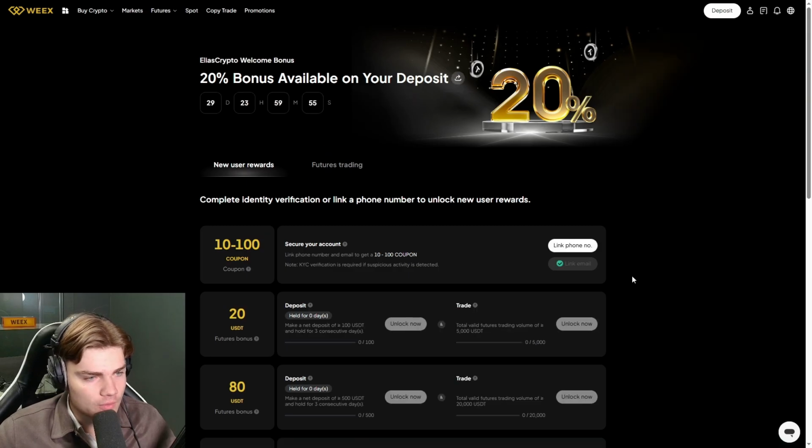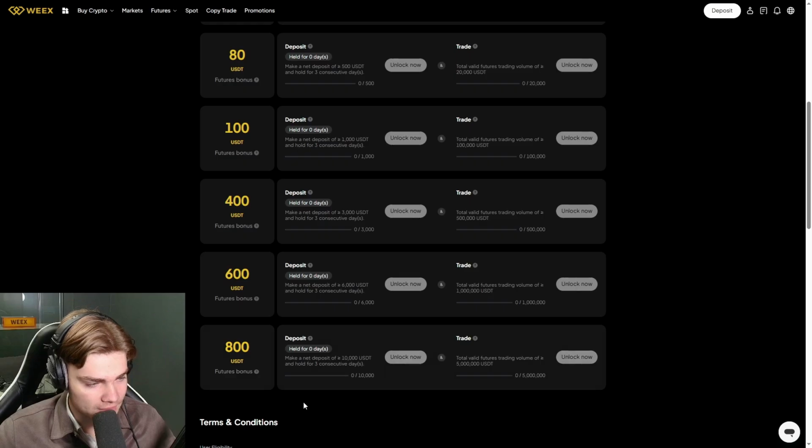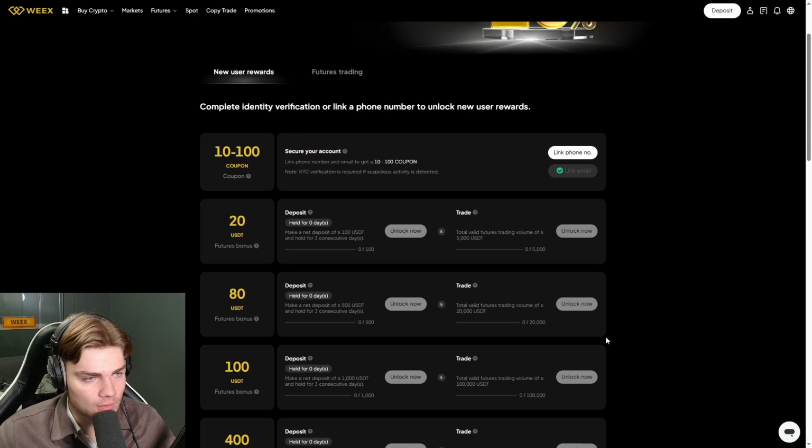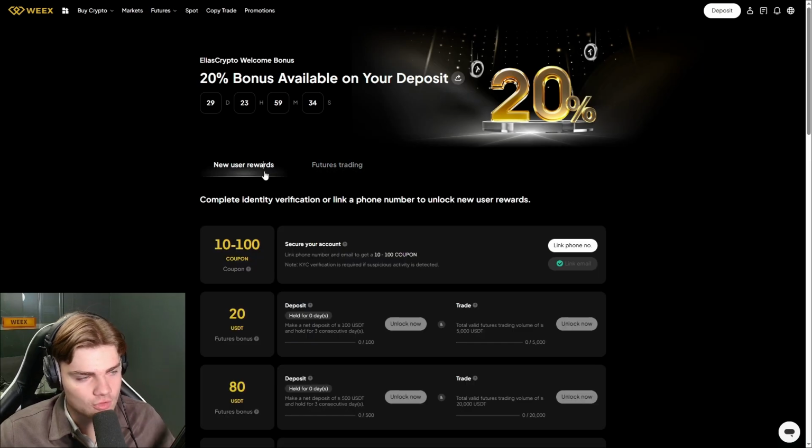And now we can see that once we have linked our phone number, we will be able to claim the bonus here. And once we have done the requirements here, we'll be able to unlock these bonuses also, and also over here. So we can always go back to this page to see our progress.